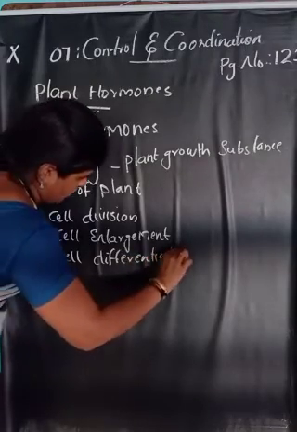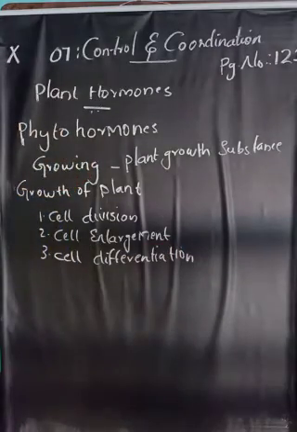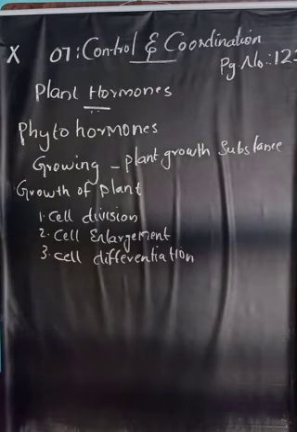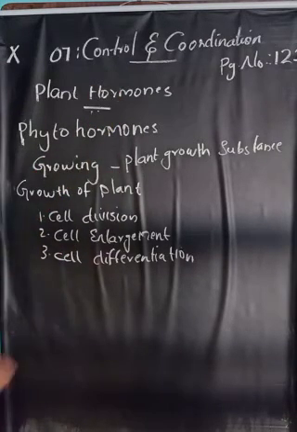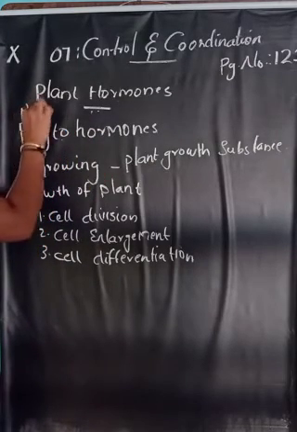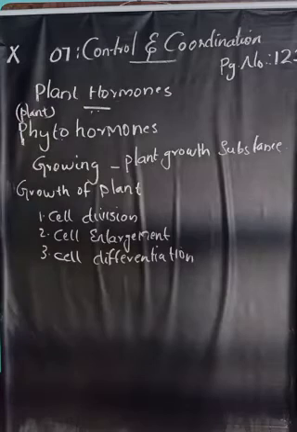So the control and coordination in plants are brought about by plant hormones, also known as phytohormones. Phyto means plant, that is plant hormone.